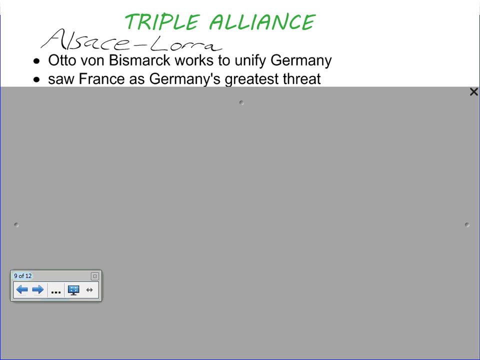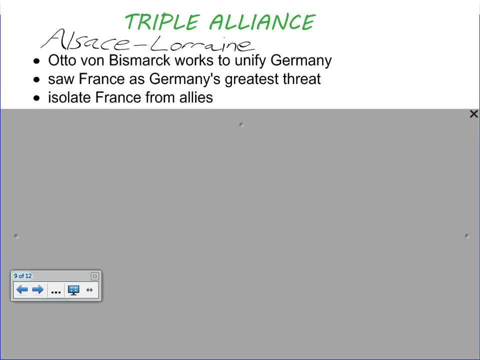Alsace-Lorraine. It is a French territory, but Germany saw it as a territory in which there were Germanic peoples and therefore should be part of the culture and heritage of Germany. So he thought France was a major threat because they were still holding resentment about losing that territory.